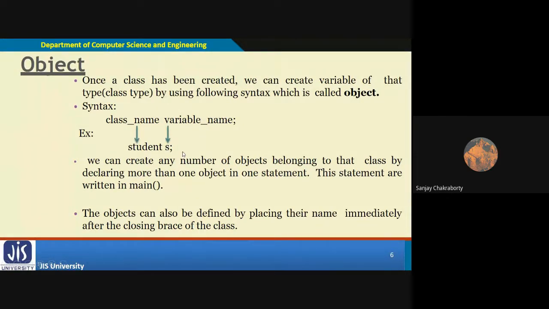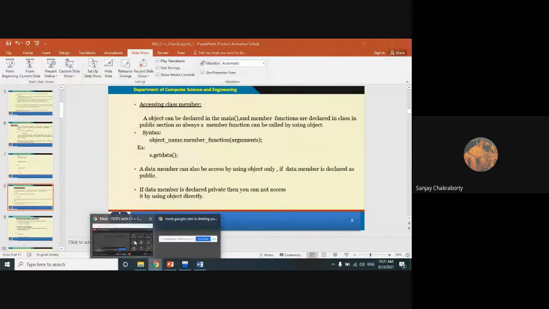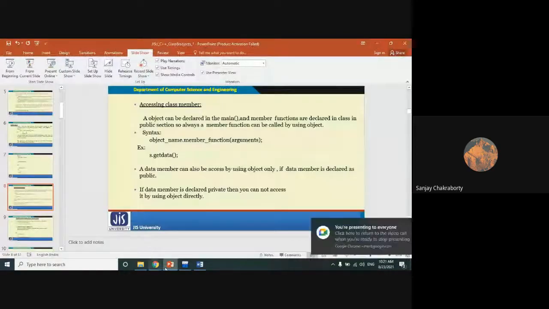I have already shown several programs in the previous classes, where I defined a corresponding class name and then a corresponding object name of that class. With the help of that object, you can access data members, especially the public data members, from a particular class by using the dot operator. Now, how can we access the class members? I also showed in my previous example that we can access the data members or class members by using the dot operator.